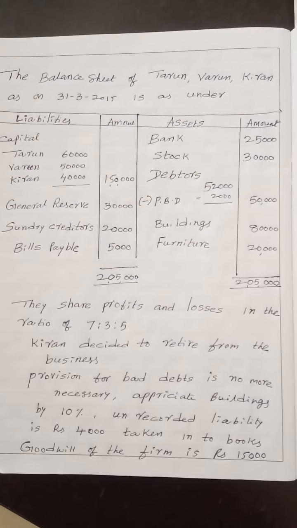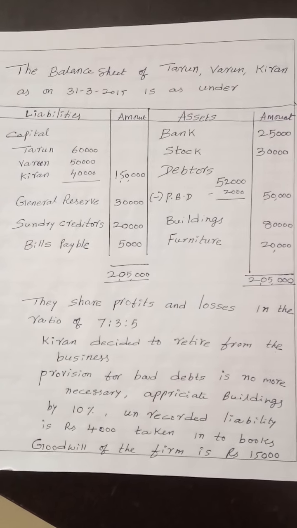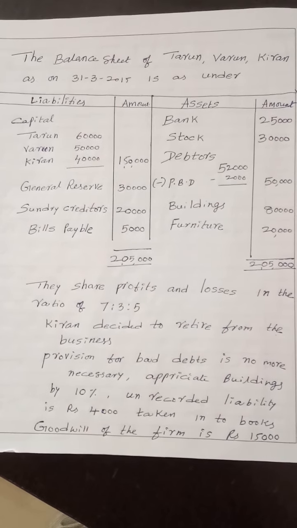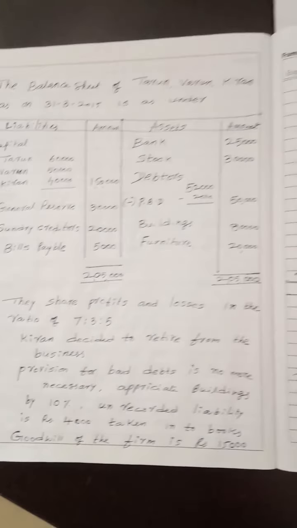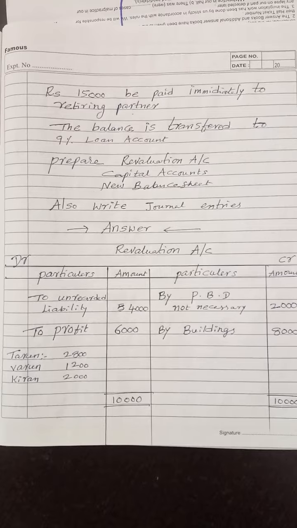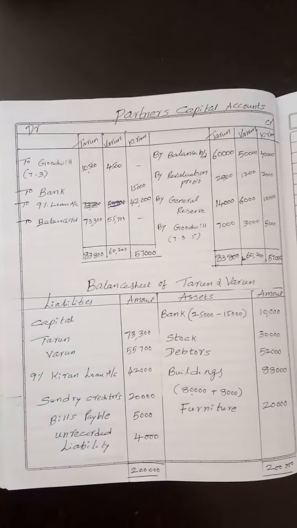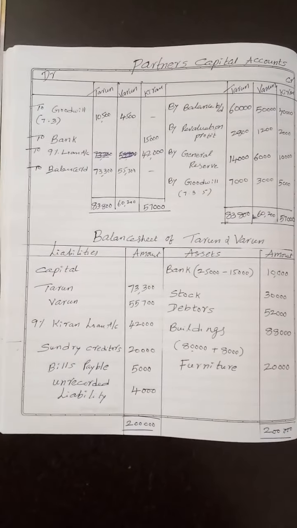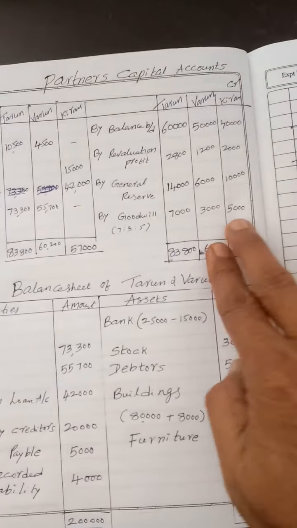Just once again I am showing how to do. Use the pause button to copy the question. Hope you have copied. Then see the revaluation account. Then do capital accounts. Hope this is visible.